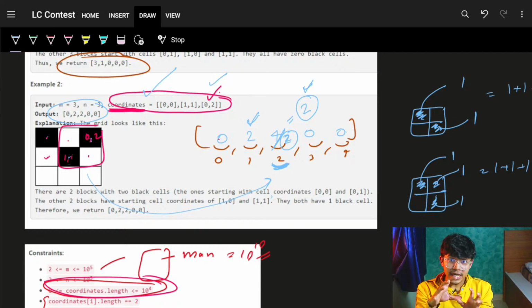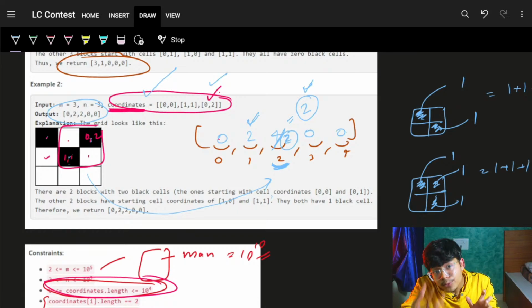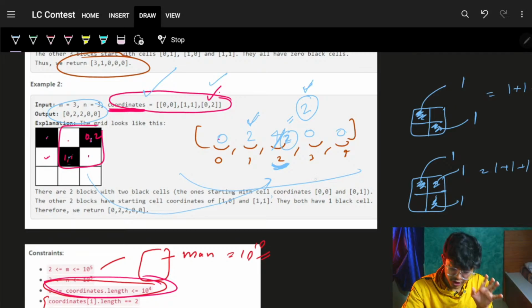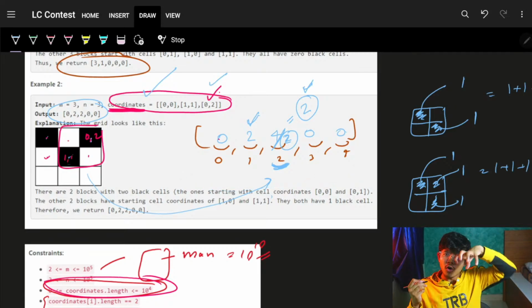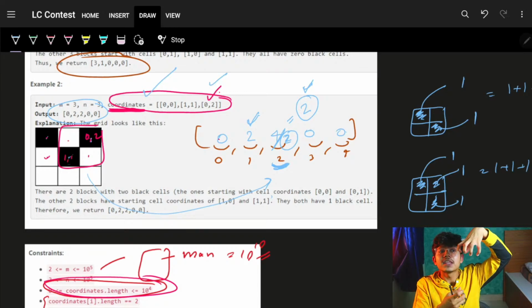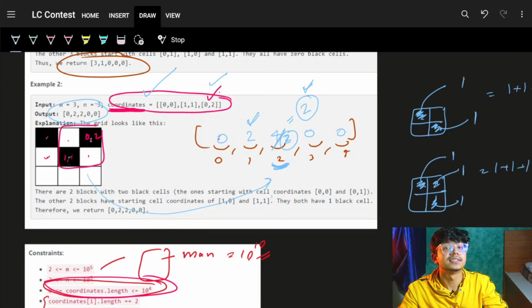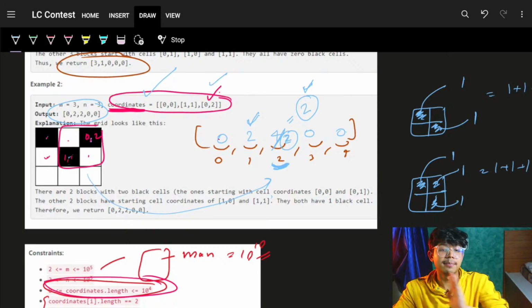But yeah, you know how you thought of it. You know, n cross m would not work. The only thing you have with you is coordinates. With the coordinates, you have to bring the contribution of every answer. By thinking of the contribution, you go on to every coordinate and think, okay, hey bro, what value can you provide in my answer? If you can, please add to my answer.